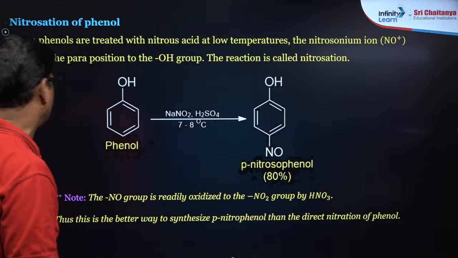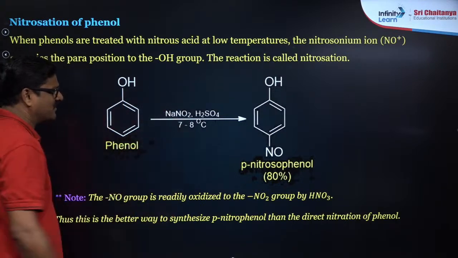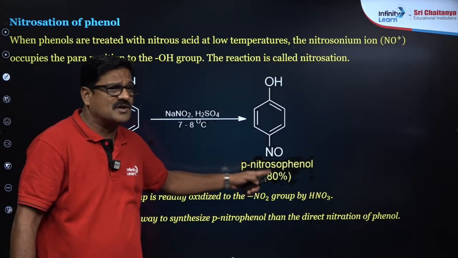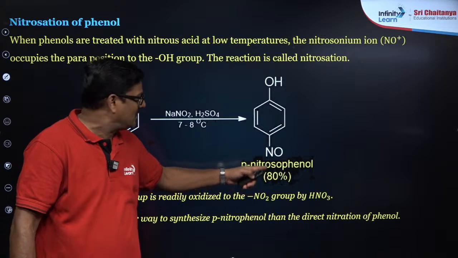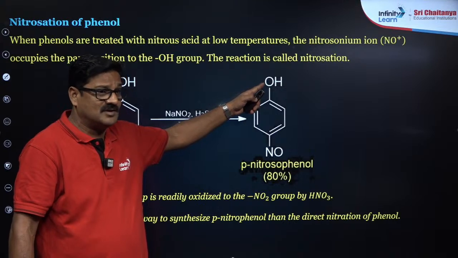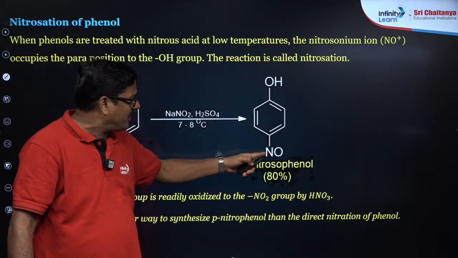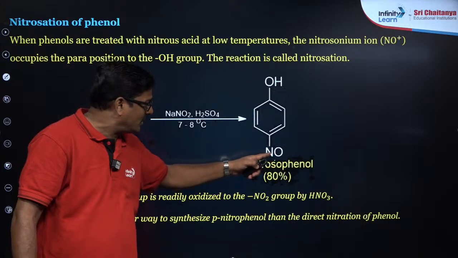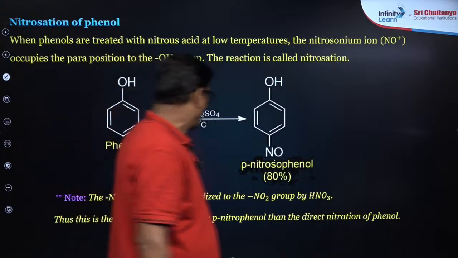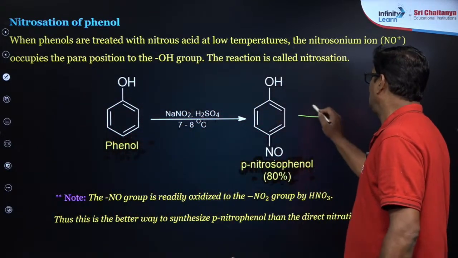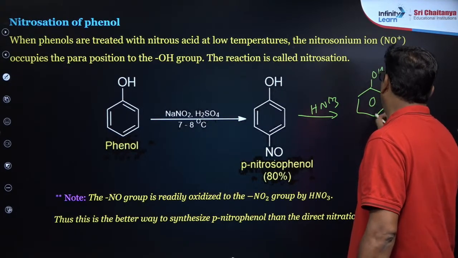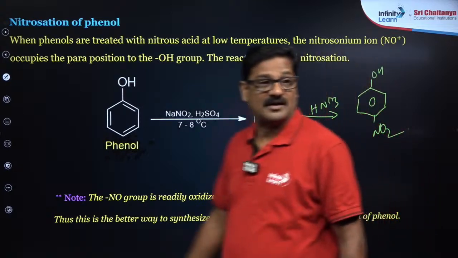and nitrosation of phenol. Phenol is treated with NaNO2 in the presence of H2SO4. You are going to get para-nitrosophenol. What is the use of this para-nitrosophenol? Yes, it is clear. Para-nitration is difficult because of the strong electron withdrawing nature. So positive mesomeric effect. When you prepare para-nitrosophenol, you can easily oxidize it. When it is HNO3, you are going to get para-nitrophenol. This is the best method to prepare para-nitrophenol.